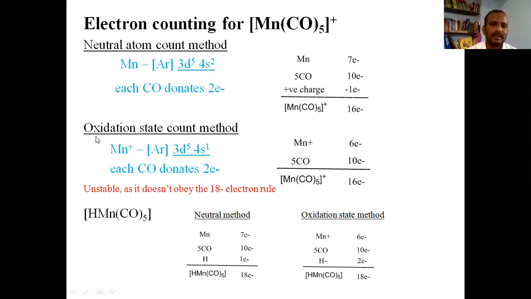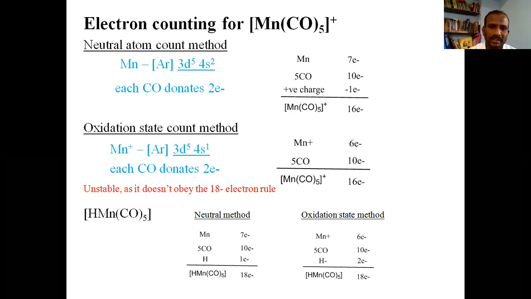Well, let us count by the oxidation state method. Here we need to consider the oxidation state of manganese. The carbonyl is a neutral ligand. The carbonyl group doesn't have any charge on it, and the charge on the coordination sphere is +1, and this will be due to manganese, and hence we can say that manganese is in +1 oxidation state.